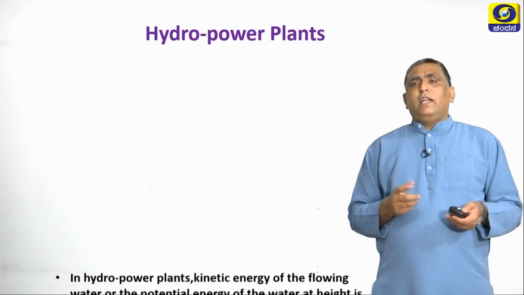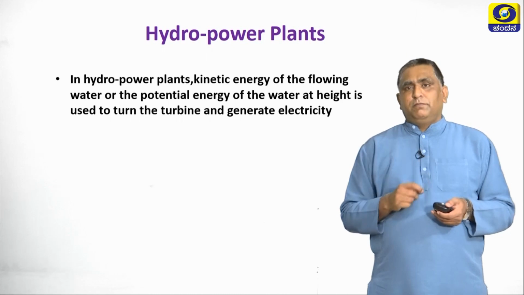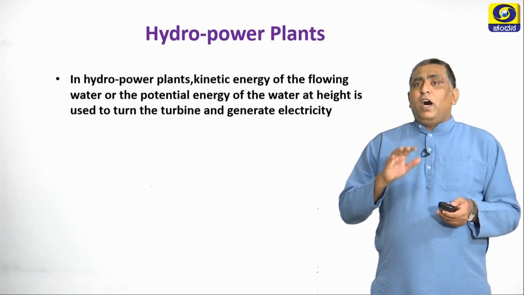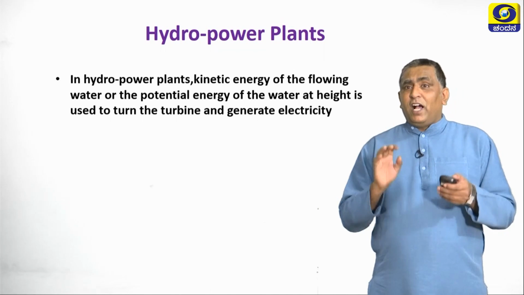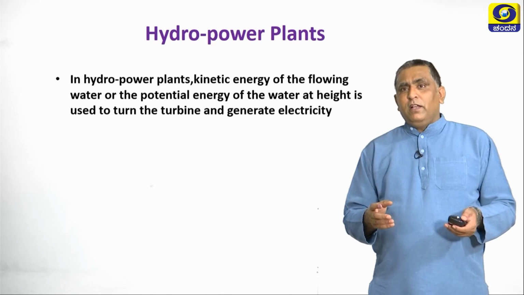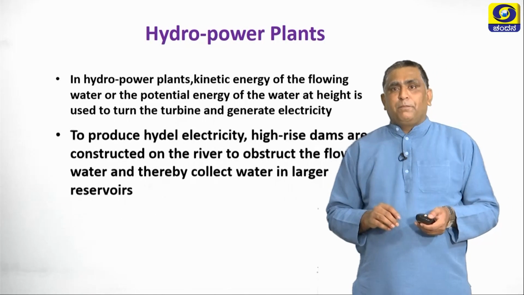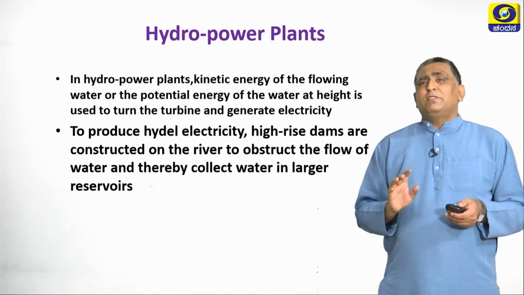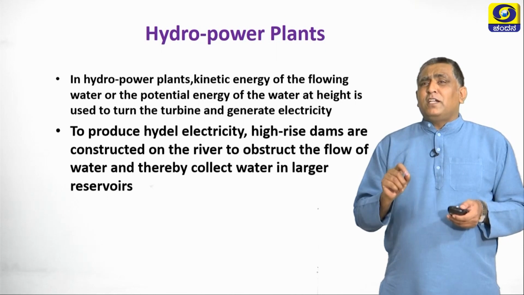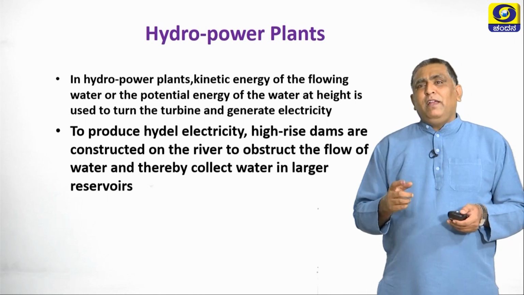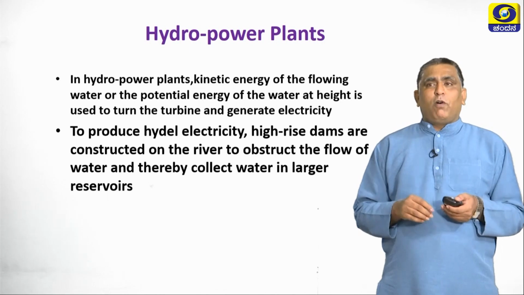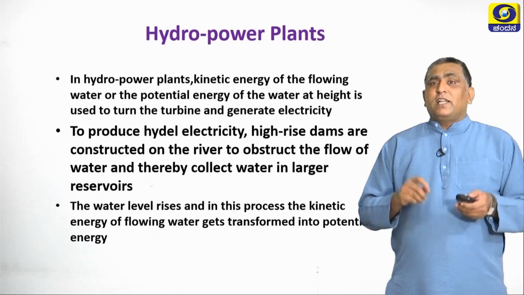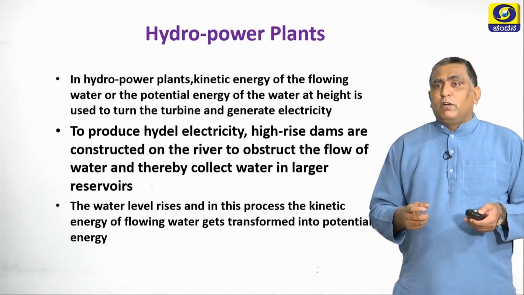Now, what exactly happens in hydropower plants? In hydropower plants, the kinetic energy of the flowing water or the potential energy of the water at a height is used to turn the turbine and to generate electricity. To produce hydroelectricity, high-rise dams are constructed on the river to obstruct the flow of water and thereby collect water in larger reservoirs. The water level rises in this process. The kinetic energy of the flowing water gets transformed into potential energy,